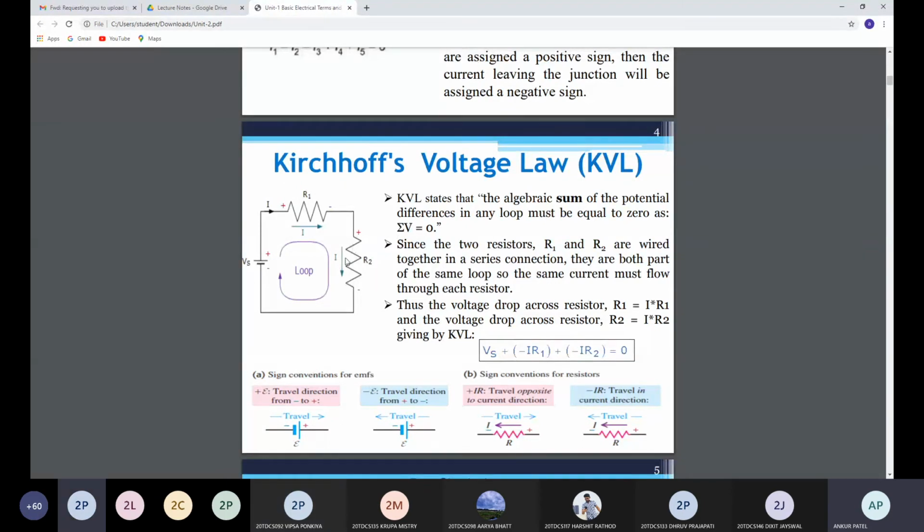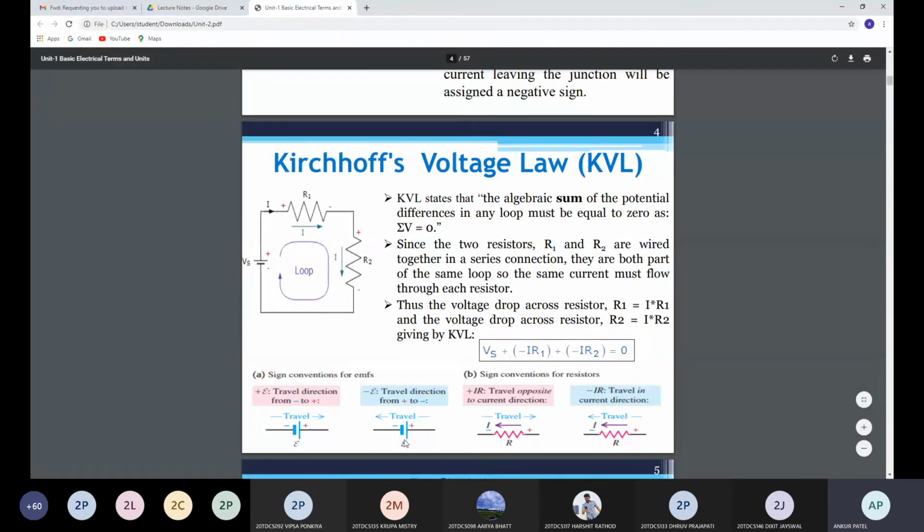Negative. Negative. Suppose the direction of current I through R2 is upward, then it is positive, plus IR2, positive, equal to 0. So in the same way you can apply the KVL statement mathematically in the circuit. So these rules you need to remember.